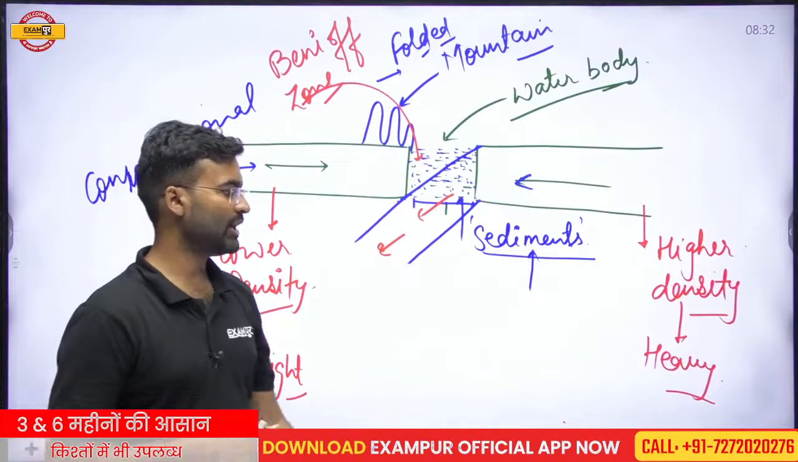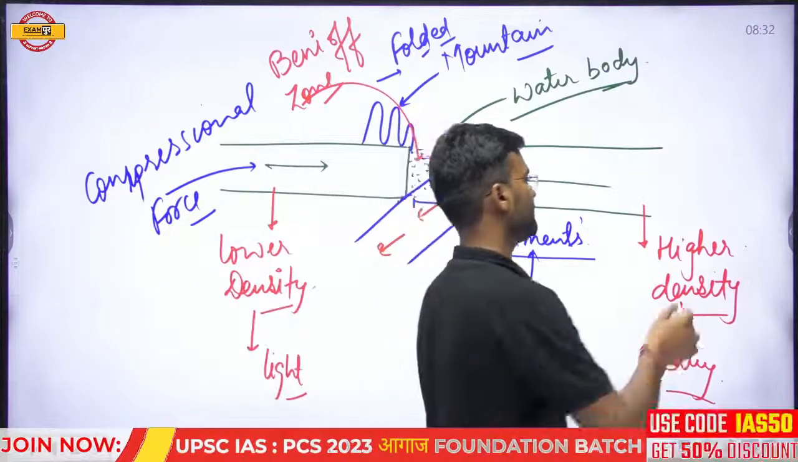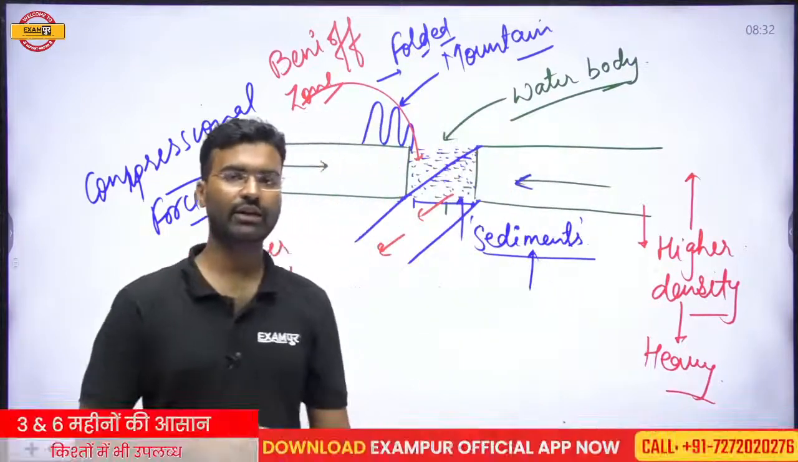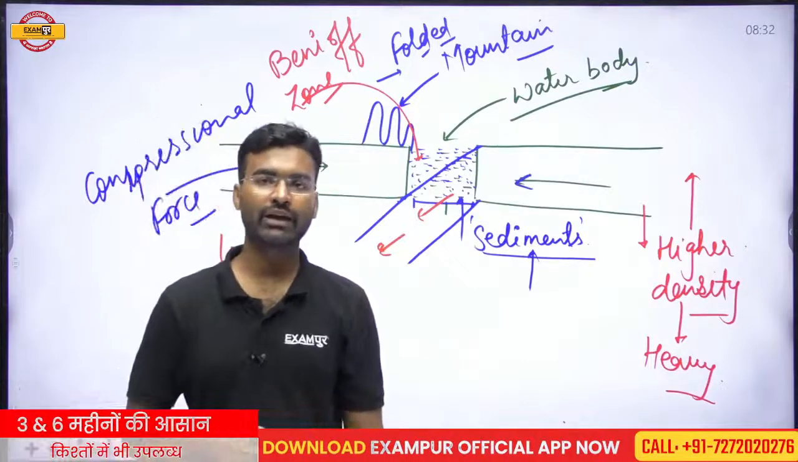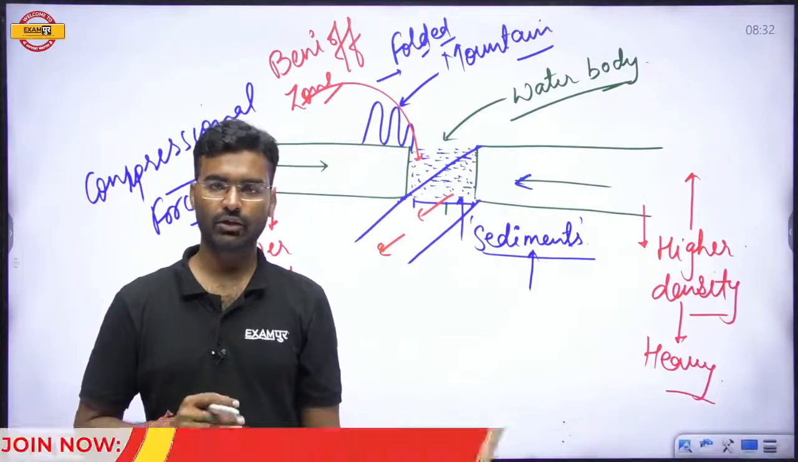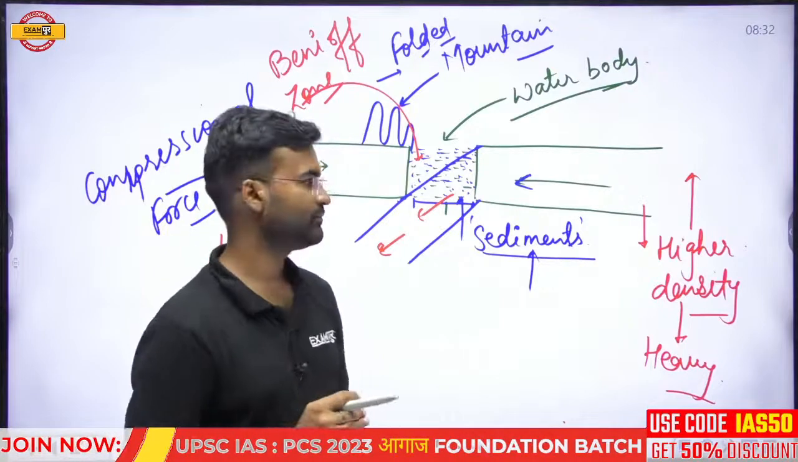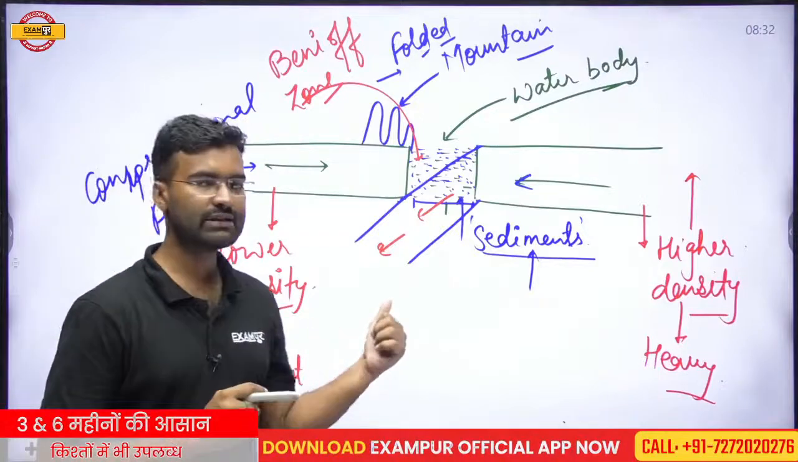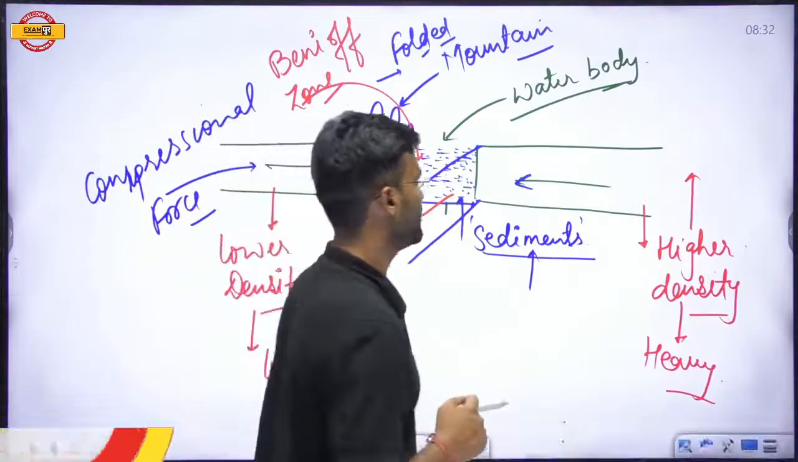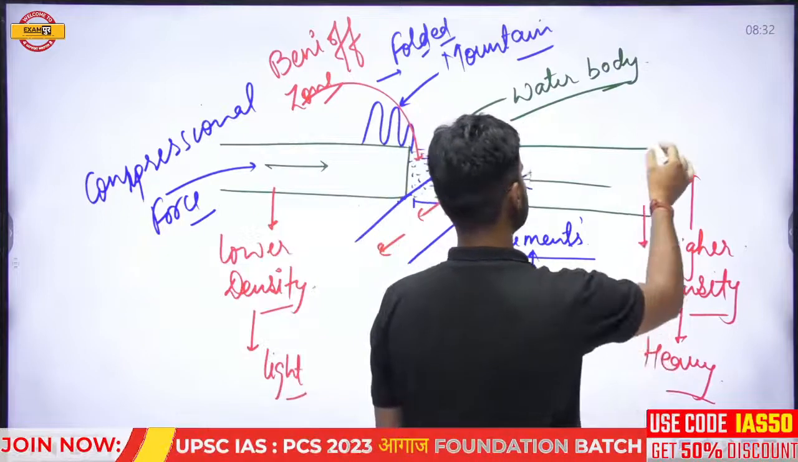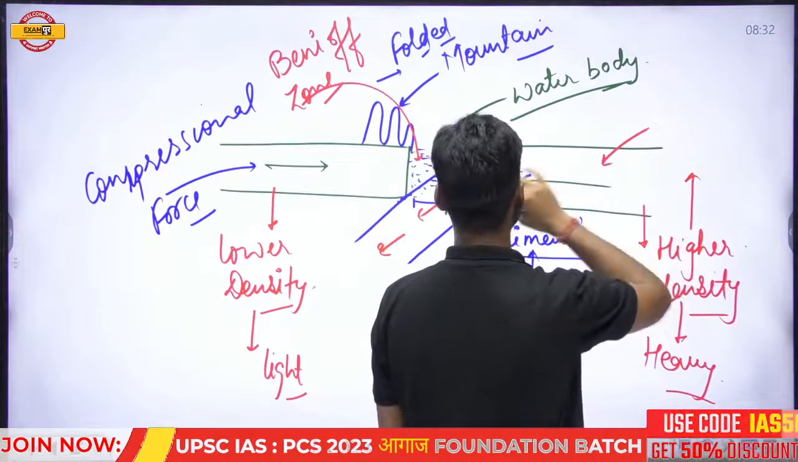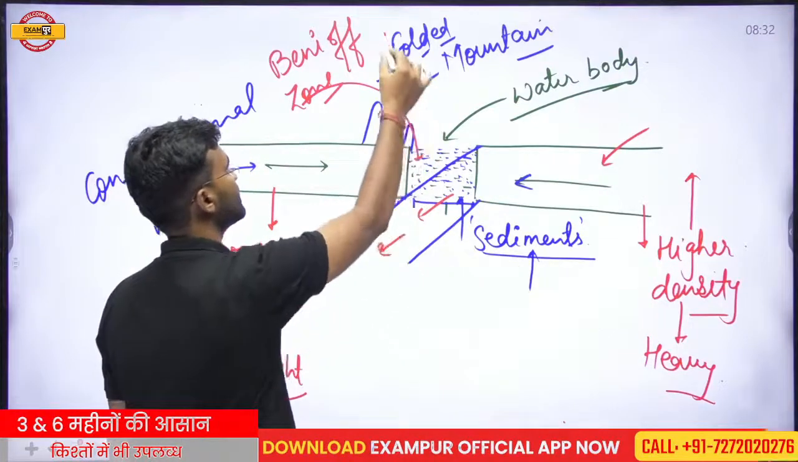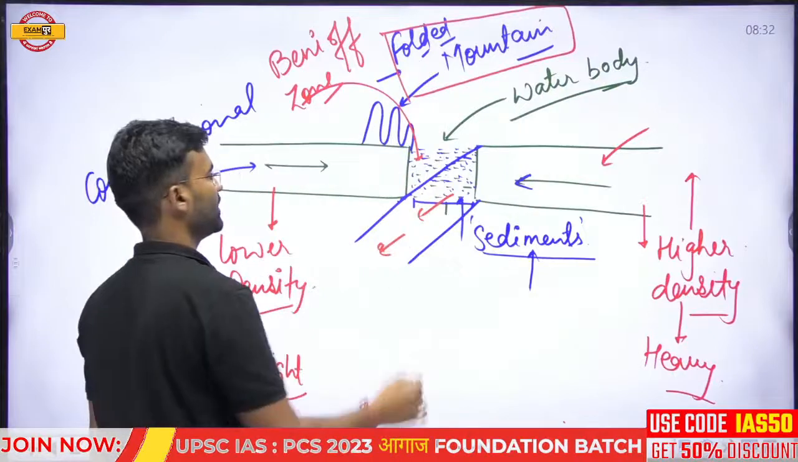Okay, why this? The higher density plate. If you compare the oceanic plate with the continental plate, you will find that the oceanic plate has the higher density. So if we consider this the heavy plate and this the lighter plate, the first structure that is found here is the folded mountain. Okay.